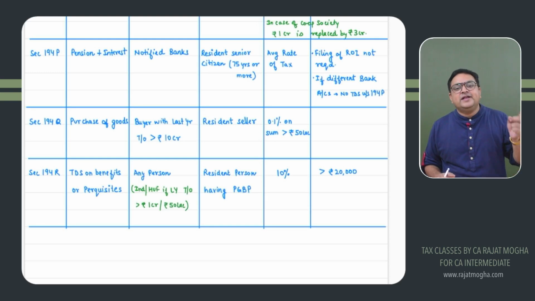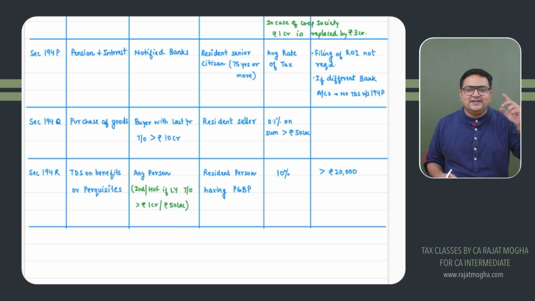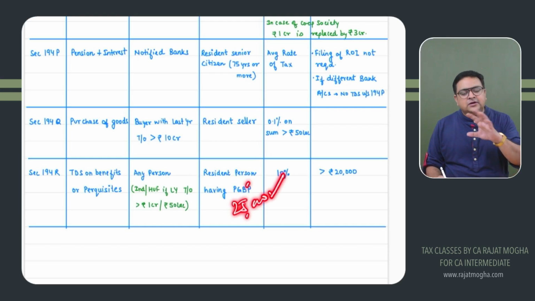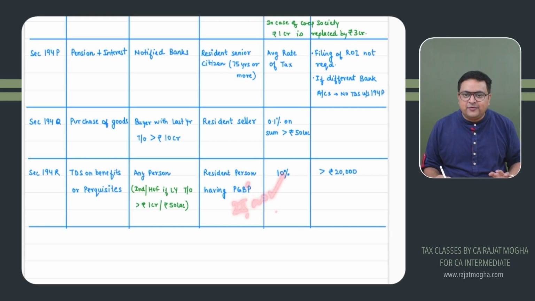If an individual or HUF is giving them the gift, provided such individual or HUF's turnover of the last year is more than 1 crore or 50 lakh, as the case may be. So if these persons are giving a gift to any person who has PGBP income, and these gifts are more than 20,000 rupees, then TDS will be deducted at a rate of 10%. So if they are receiving a gift of, let's say, 25,000, then 10% of 25,000, that is 2,500, will be the TDS, right?